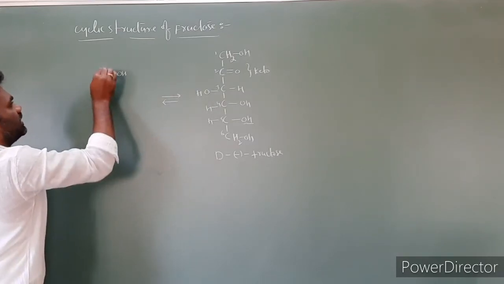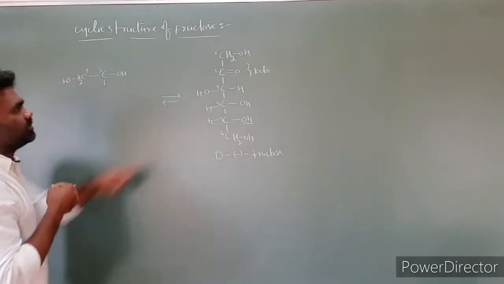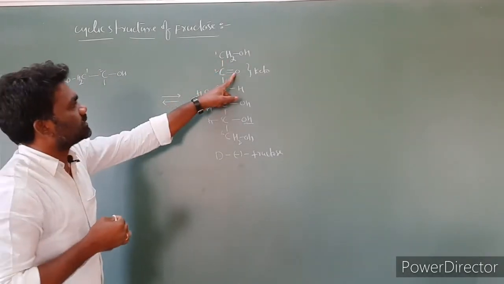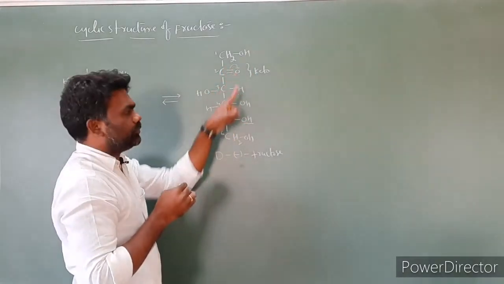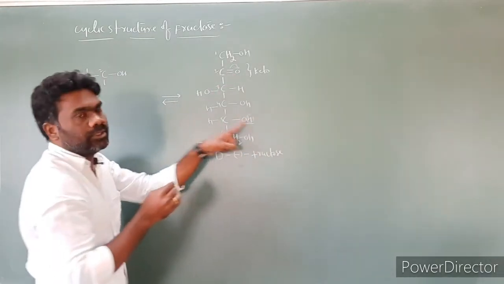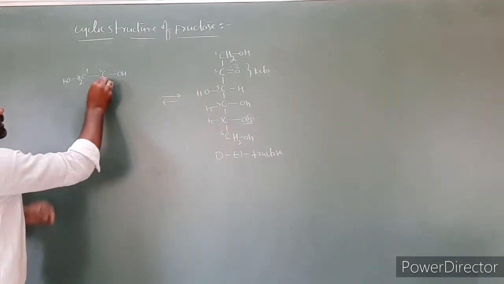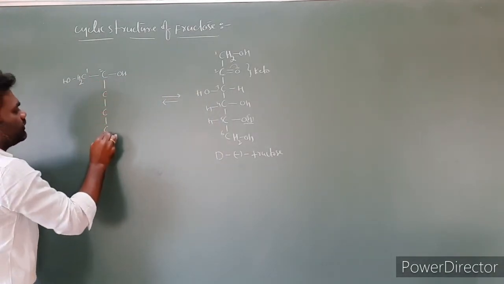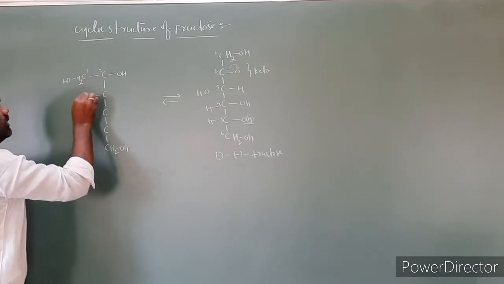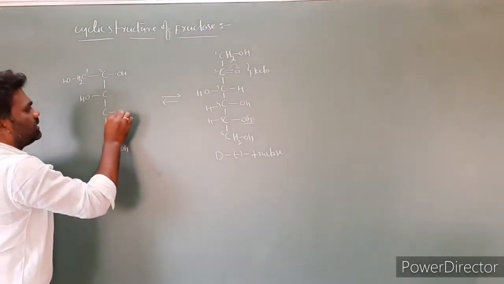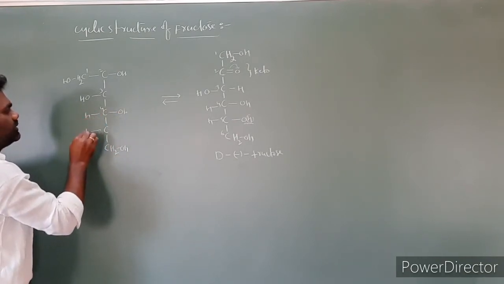So this is the second carbon. This is the first carbon, CH2OH. I took on the left side this oxygen and this hydrogen. This bond is moving to here, and this will become O, and this O and this hydrogen will become OH. I took OH on the right side. So this is the first carbon, and this is the second carbon I wrote here. Next third, fourth, fifth and sixth. The sixth carbon is CH2OH. At the third carbon, OH is present on the left side. At the fourth carbon, OH is present on the right side. The remaining valency we have to satisfy with hydrogen.